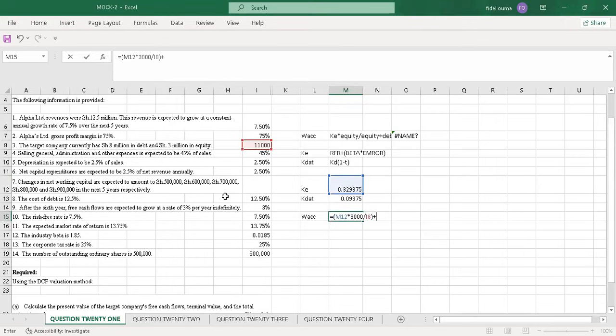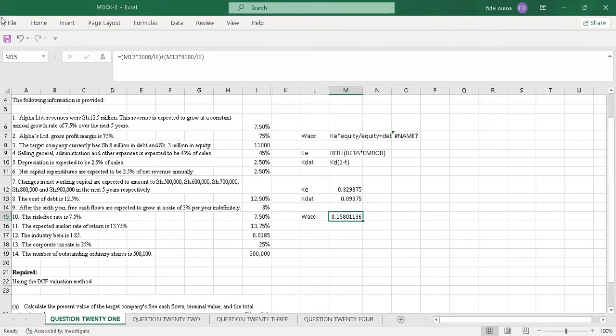Then I'll add to the bracket my KDAT, which is this, and multiply by the portion of the debt, which is 8 million. I'll use 8,000 and divide by 11,000, which is debt plus equity. Then I'll close the bracket. When I enter, my WACC will be 0.1581.